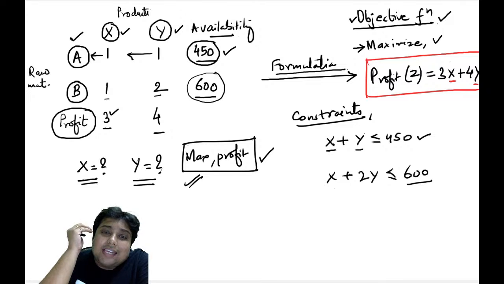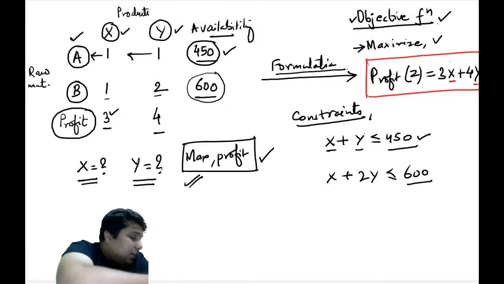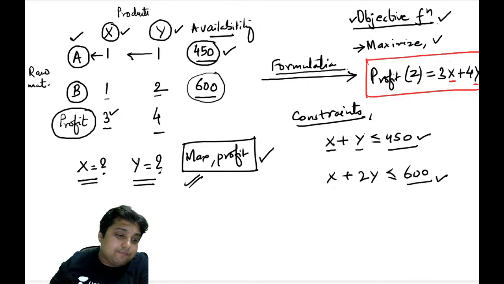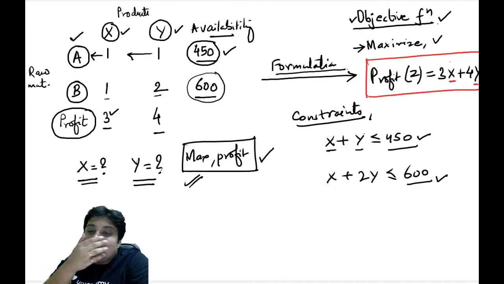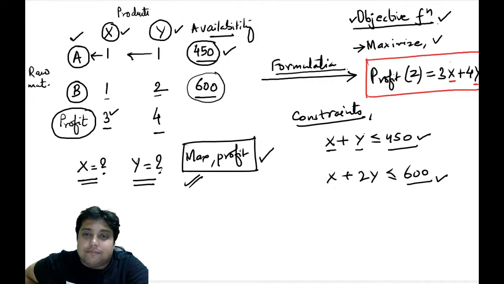That means utilizing A and B completely. But here I am writing that the total number of X plus Y can be less than or equal to 450, and x plus 2y can be less than or equal to 600. So why am I writing less than? That is my question.